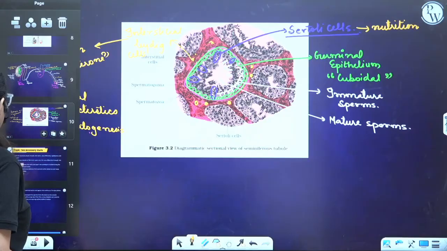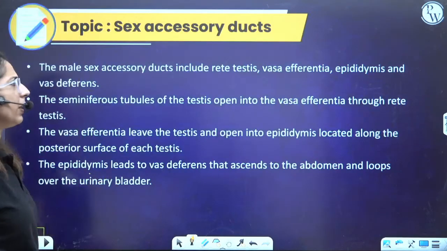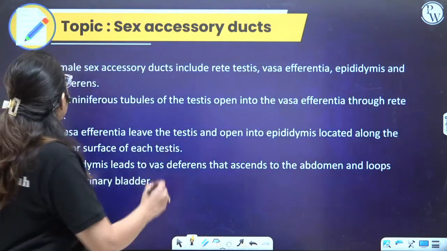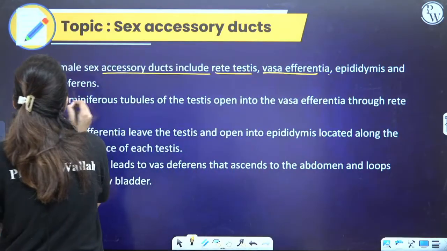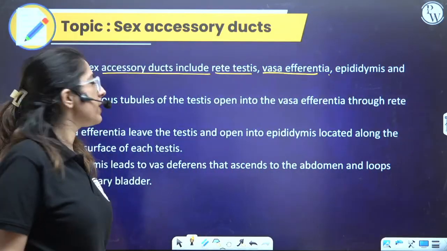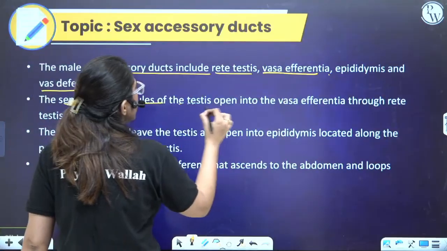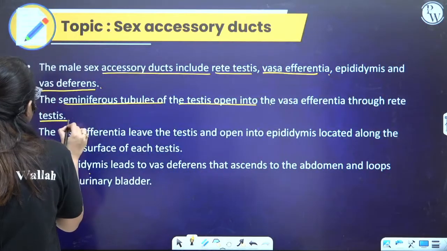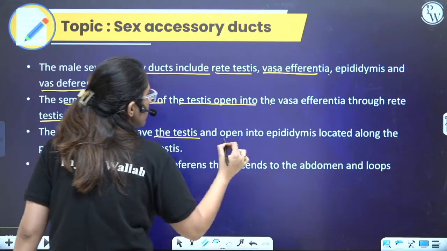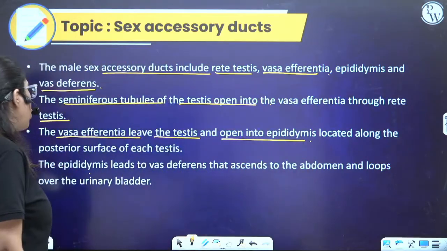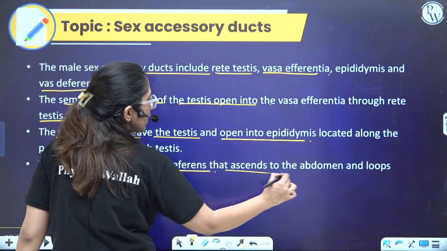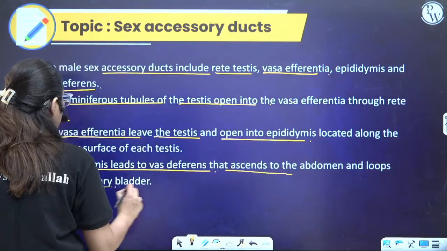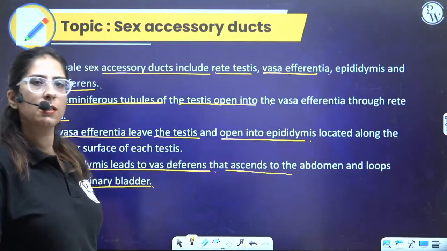Now, let's do a quick NCERT reading. The male sex accessory ducts include rete testis, vasa efferentia, epididymis, and vas deferens. These are the ducts present. The seminiferous tubules of the testis open into the vasa efferentia through the rete testis. The vasa efferentia leave the testis and open into the epididymis located along the posterior surface of each testis. The epididymis leads to the vas deferens that ascends in the abdomen and loops over the urinary bladder. Clear? Is this point done?